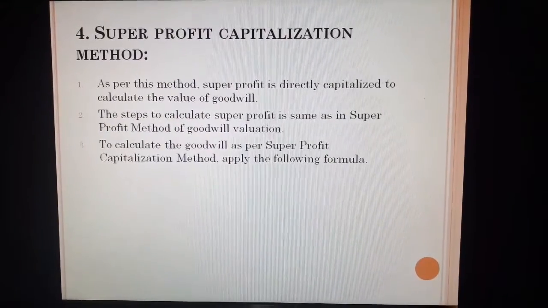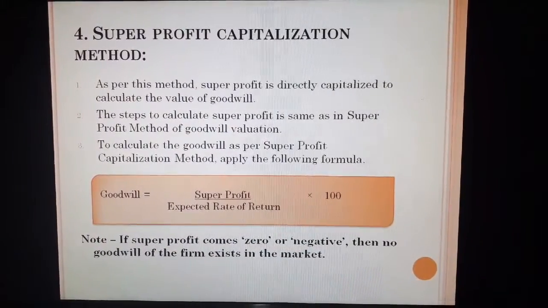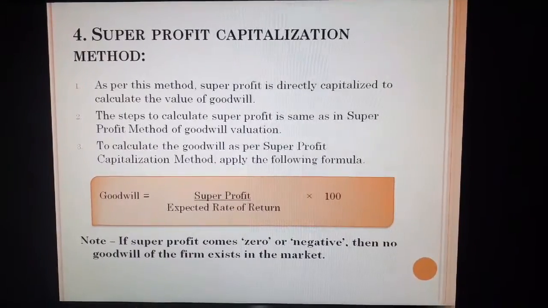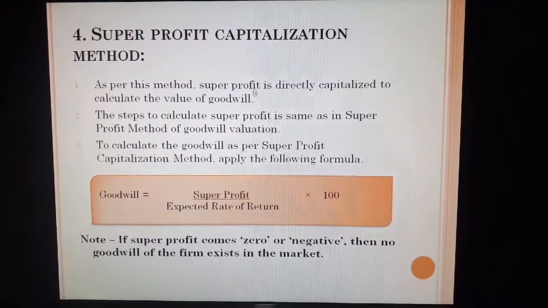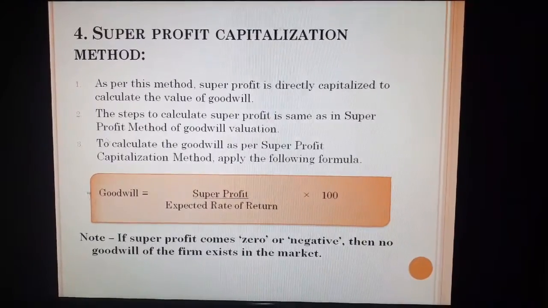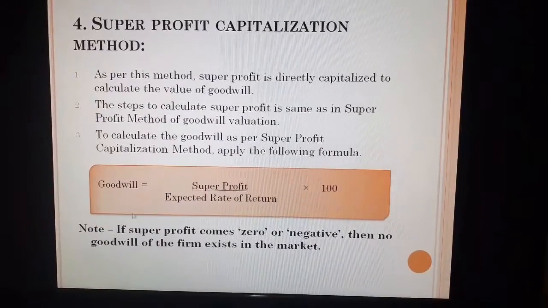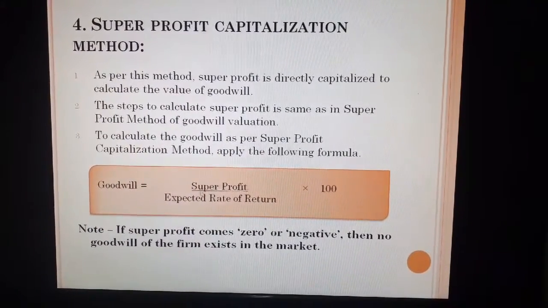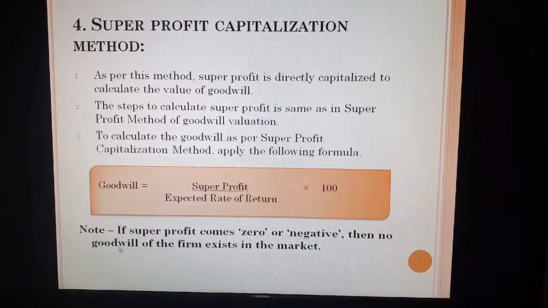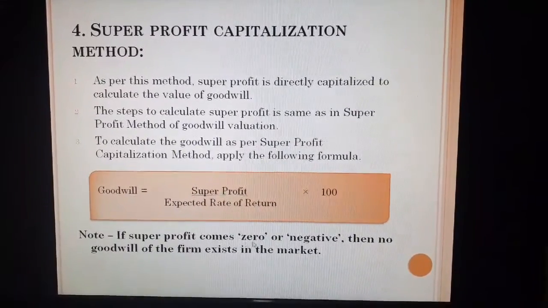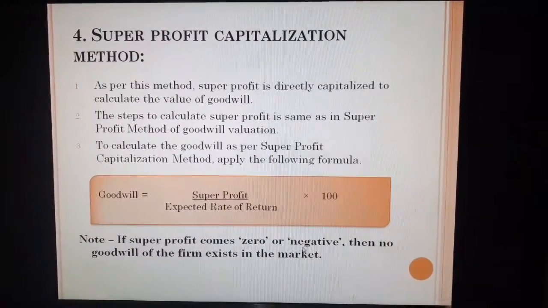To calculate the goodwill as per super profit capitalization method, we have to apply the given formula, where goodwill is equal to super profit divided by expected rate of return into 100. So as per the given method, super profit is directly capitalized to calculate the value of goodwill, and to capitalize that value of the super profit, the goodwill formula moves like super profit upon expected rate of return multiplied by 100. Now here is one important note. If the super profit comes 0 or negative, that means the difference between average profit and expected profit.